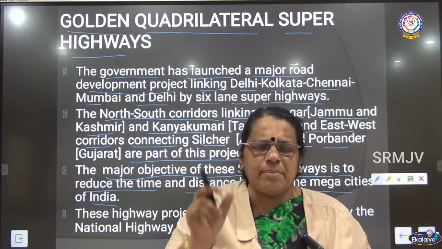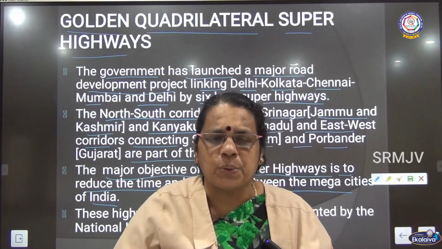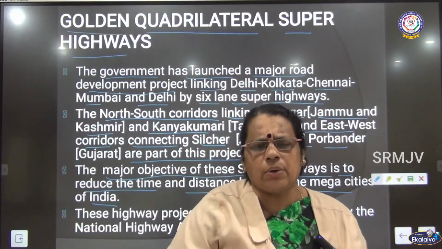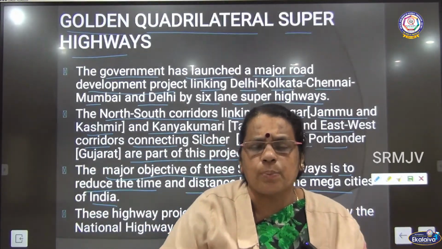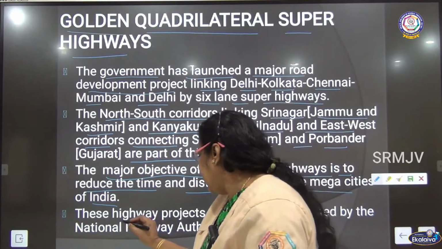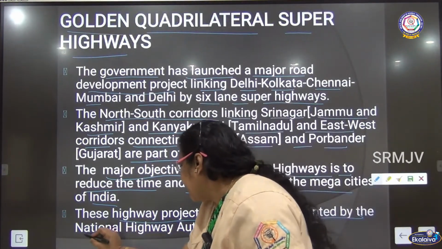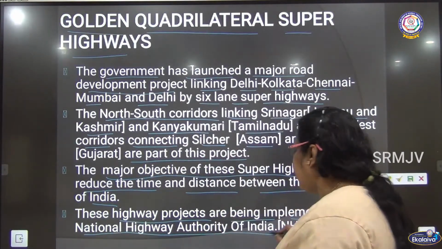At the same time, they wanted to reduce the time also. So, to reduce the time and distance is the main objective of Golden Quadrilateral Superhighways. What is the next one? These highway projects are being implemented by the National Highway Authority of India.